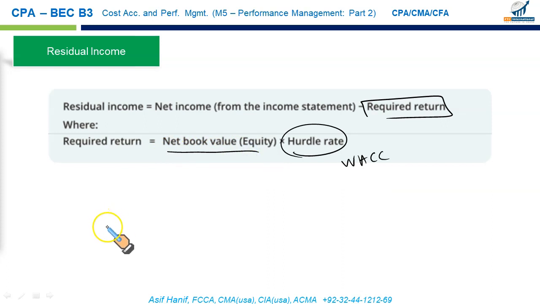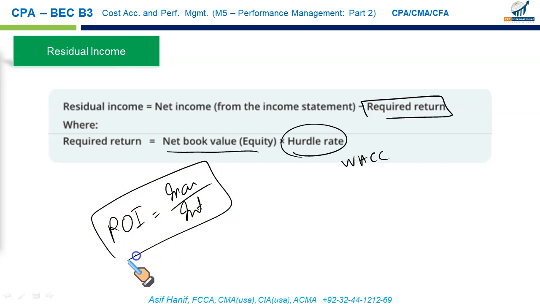Now if you compare it with the return on investment, it was income upon the investment or the assets. If you are taking ROI, it is going to be investment, or ROA, in that case you will have the denominator assets. Now an important point to note: if the performance is being evaluated based upon ROI, and of course the result would be in percentages, in that case the segment manager whose performance is evaluated on ROI would not accept those projects generating ROI less than the ROI he is currently generating.